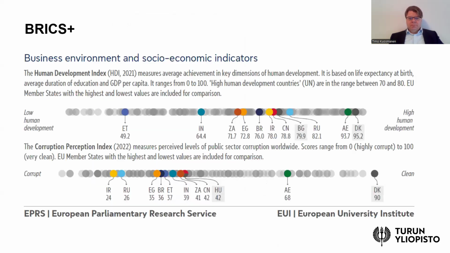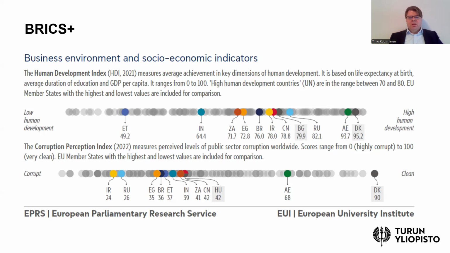I found also some interesting data from the European Parliamentary Research Service that compares these BRICS countries in many different aspects. On this slide there is the Human Development Index that I referred to already earlier. That is based on the life expectancy at birth, average duration of education, and GDP per capita. So it's an aggregate of many different dimensions. And another one is the Corruption Perception Index.